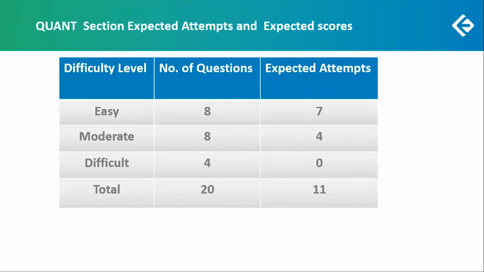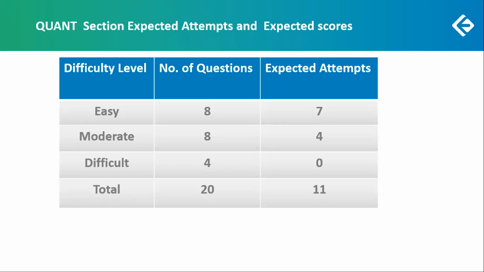Of the 8 easy, I would still expect somebody might miss one, might think that was difficult and leave it, but 7 should have been identified. Out of the 8 moderate, 4 should have been identified. And giving a time of 20 minutes, 11 should have been done. This is what I would expect for a person who is going through all the 3 sections uniformly, having a good 98 percentile average in all the 3 sections.